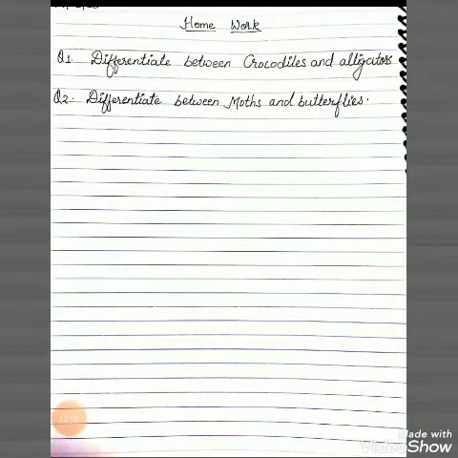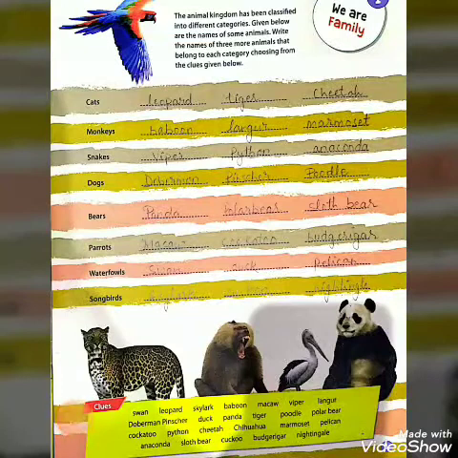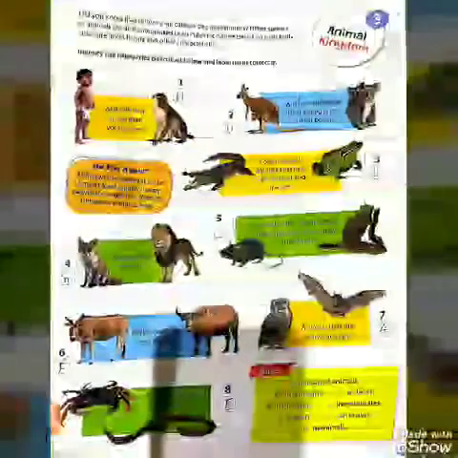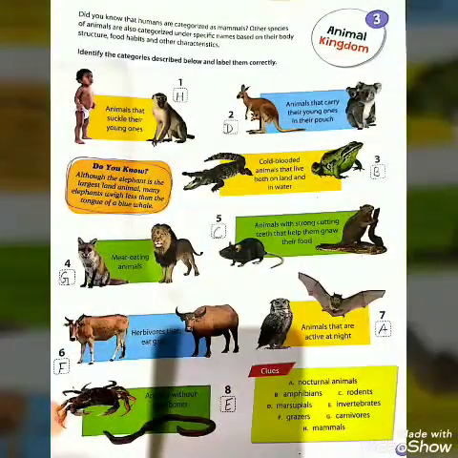Now it's time for your homework. You have to differentiate between crocodiles and alligators. Question 2, differentiate between moths and butterflies. And in chapter 1, your homework is to learn all the animal kingdom categories into which animals are classified, and you have to identify them. Now in chapter 3, your homework is to learn about mammals, marsupials, nocturnal animals, amphibians, grazers, rodents, invertebrates and carnivorous animals.